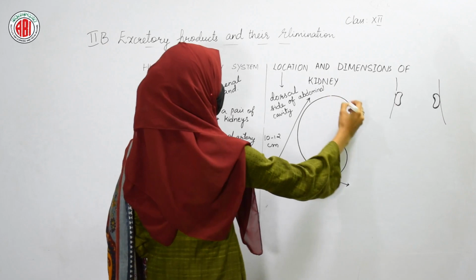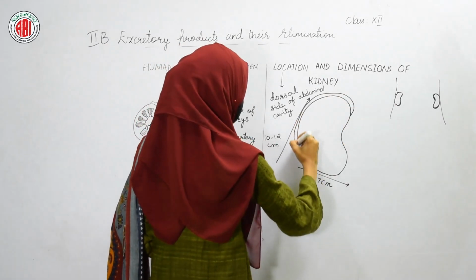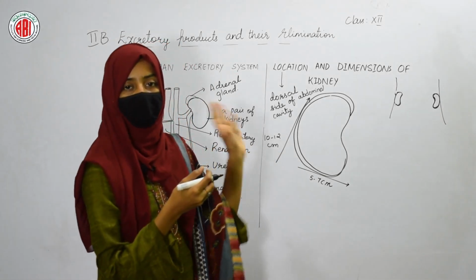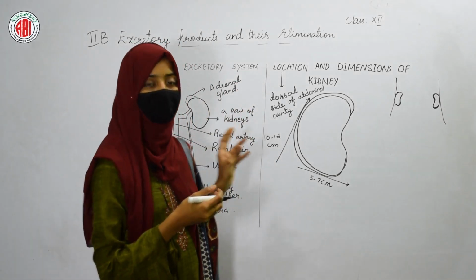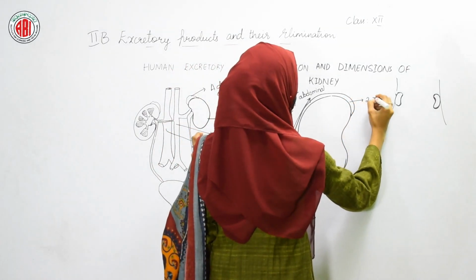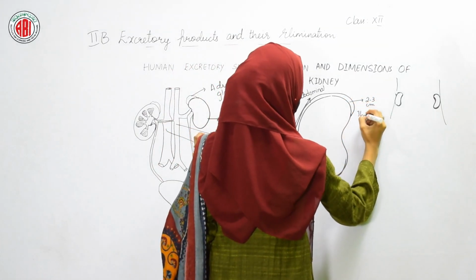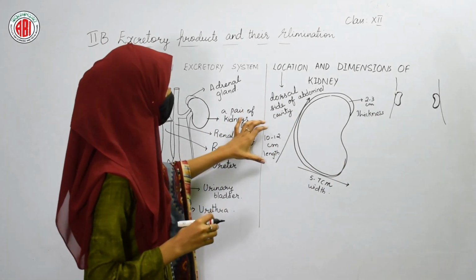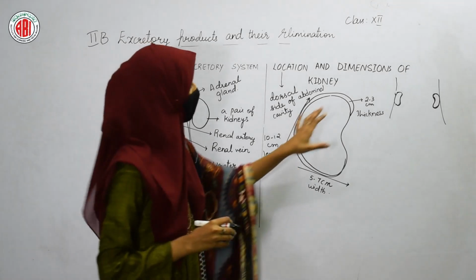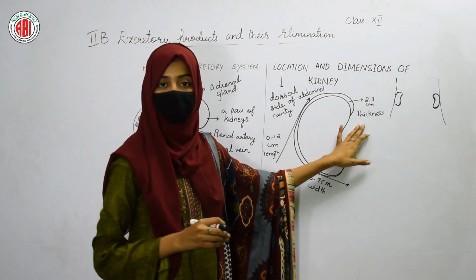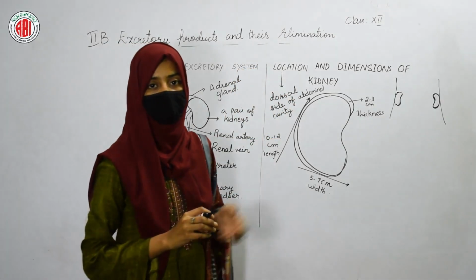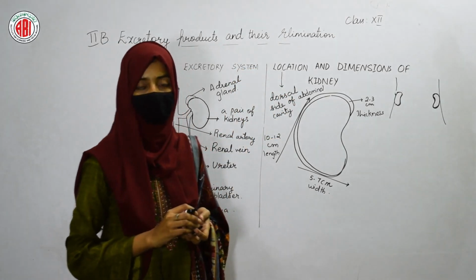And when we see the thickness, our kidneys are somewhat dense, so they have some thickness. The thickness of our kidney is measured as 2 to 3 centimeter. These are the dimensions: 10 to 12 centimeter of length, 5 to 7 centimeter of width, and the thickness of our kidney is 2 to 3 centimeter. These are the different measurements of our kidney.